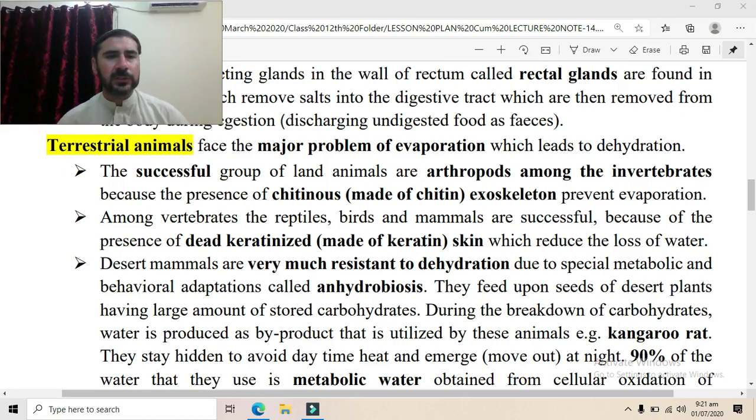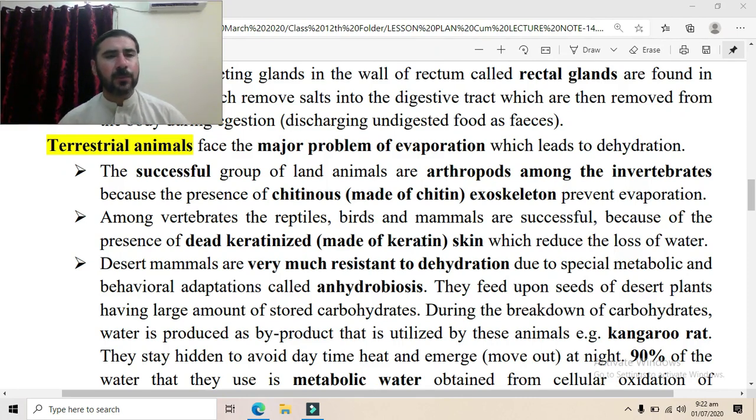So these dead cells have a large amount of accumulated keratin, and keratin protein covers the major area of the skin, which helps in the reduction of evaporation.